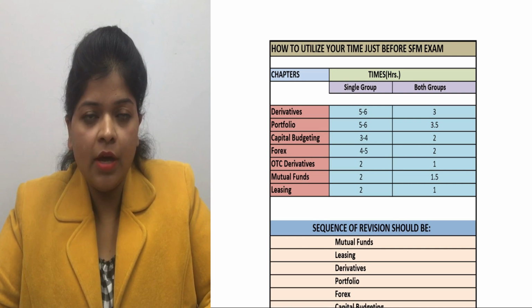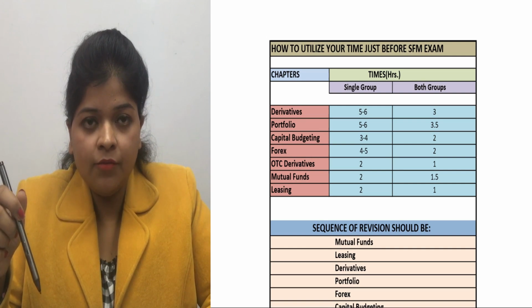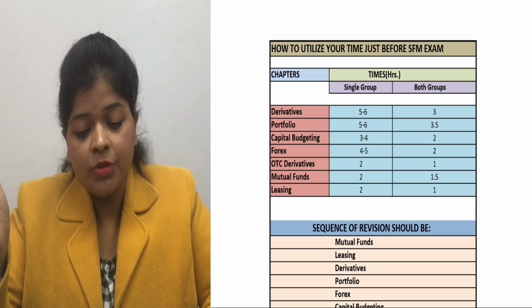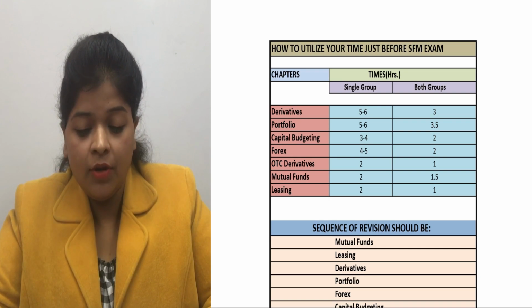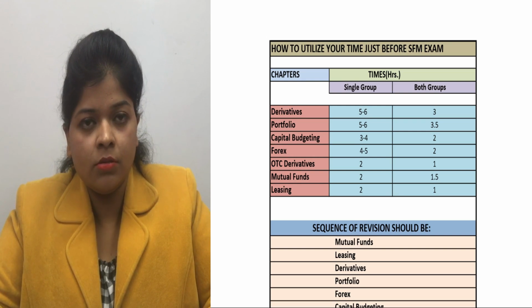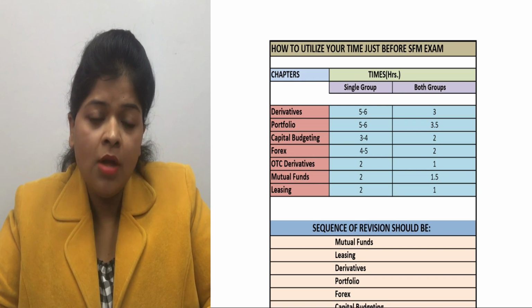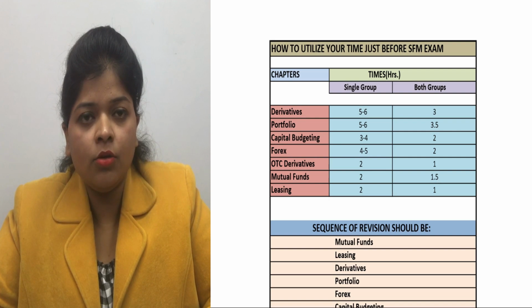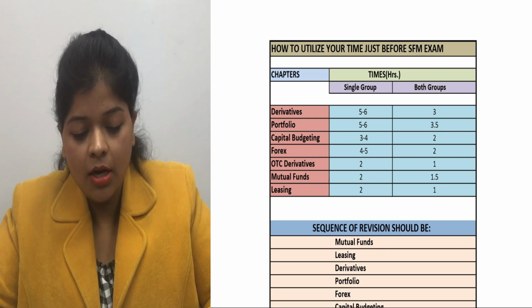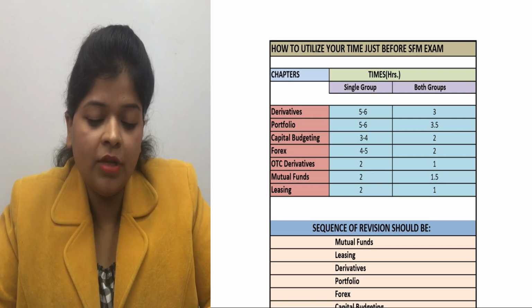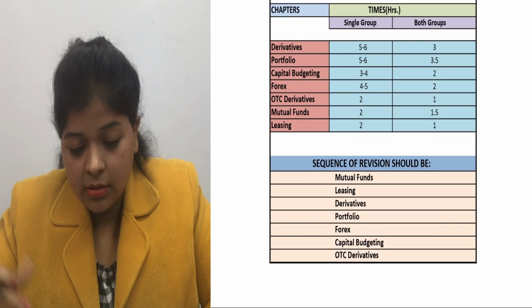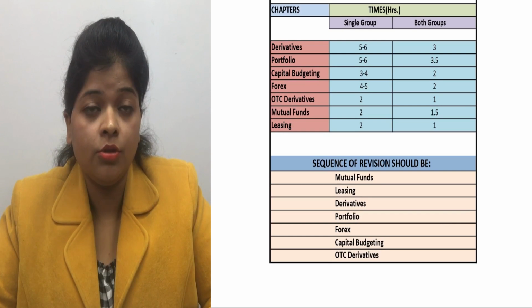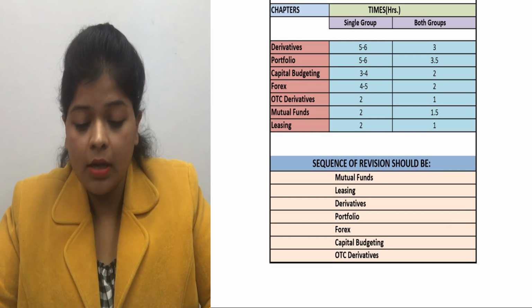So first of all, we are starting from the derivative chapter. Single group students have to devote 5 to 6 hours to the derivative chapter, and the students who have both group exams should utilize only 3 hours for the derivative chapter. And after that, portfolio again. So you can see this timetable, duration and hours to be utilized in this chart.